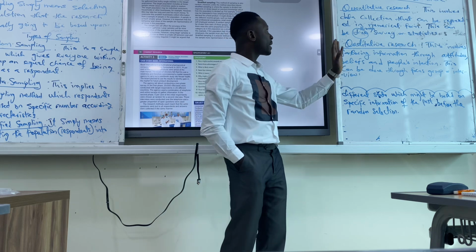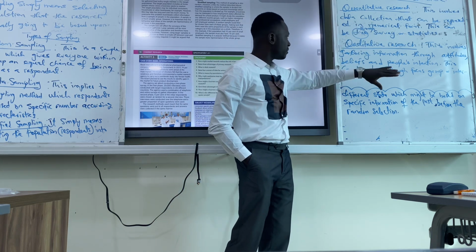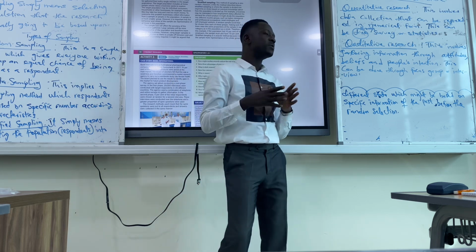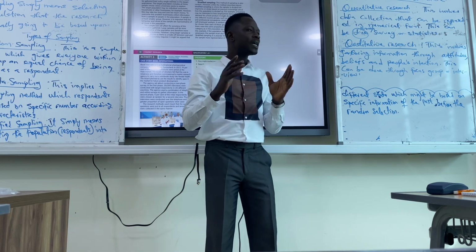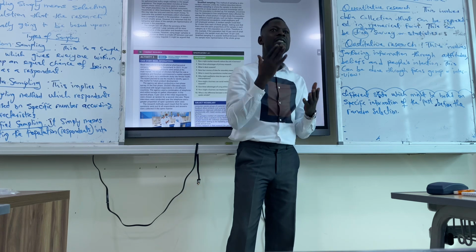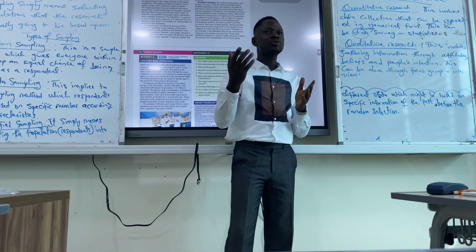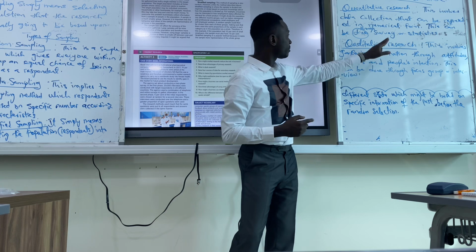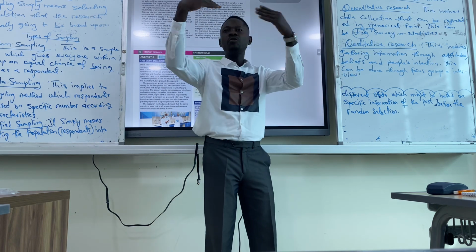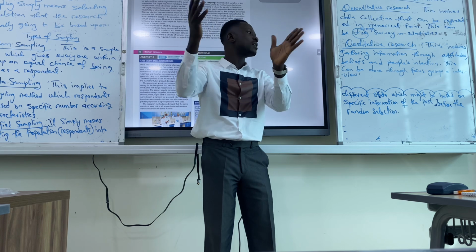And the last thing about market research is qualitative and quantitative. What makes them differ? For quantitative, we're talking about numerical data, gathering information about values and figures. We can do that through surveys or statistics. So we need numbers. Oh, we have 100 people. We want to make research on 70 people.